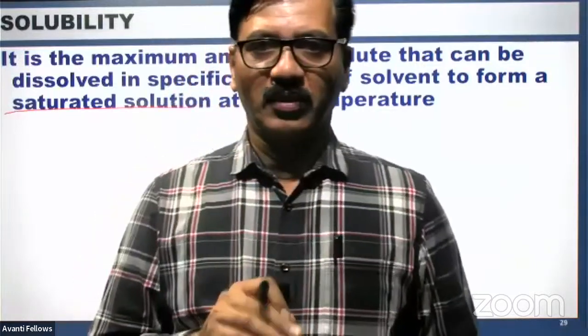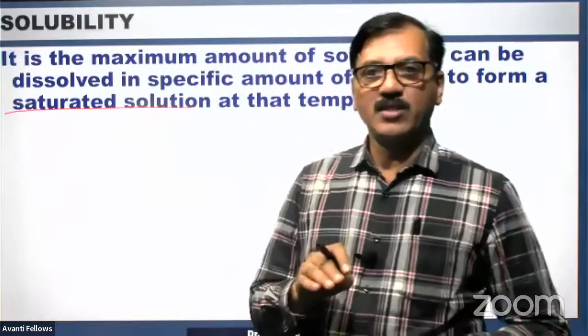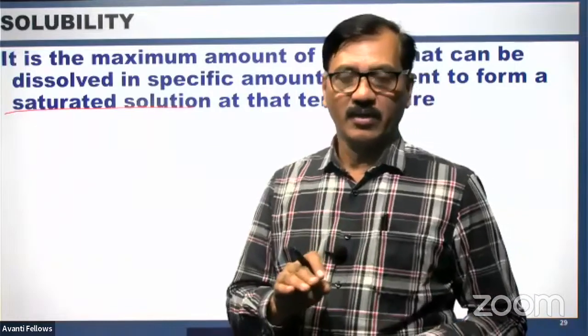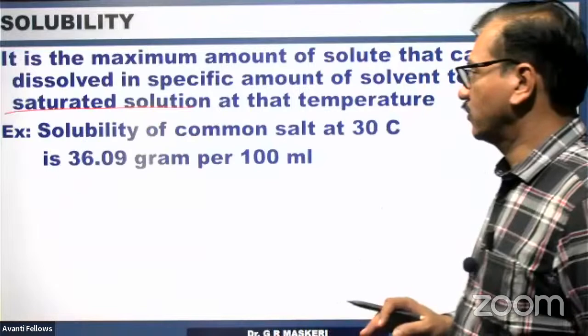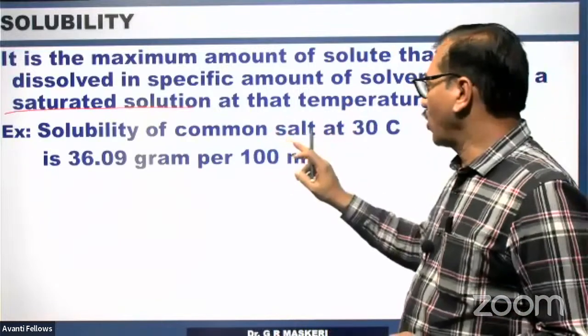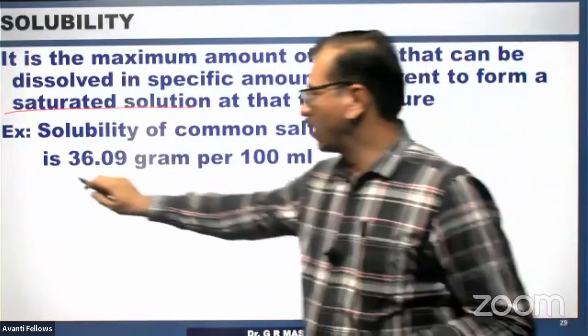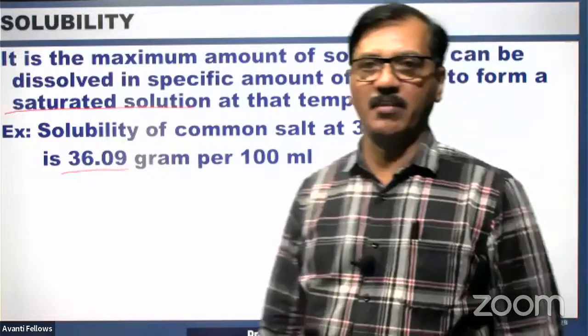It is not so. It depends upon the nature of the solute. Therefore, solubility depends upon the nature of the solute. The extent to which it dissolves is different. Therefore, the solubility of sugar and salt is different. The solubility of common salt at 30 degrees Celsius is 36.09 grams per 100 ml.